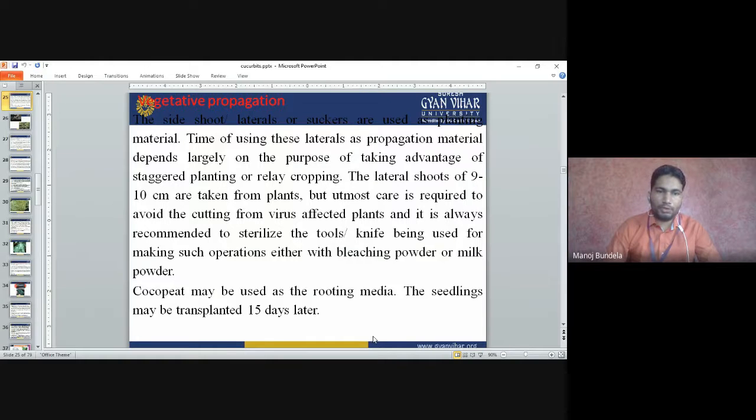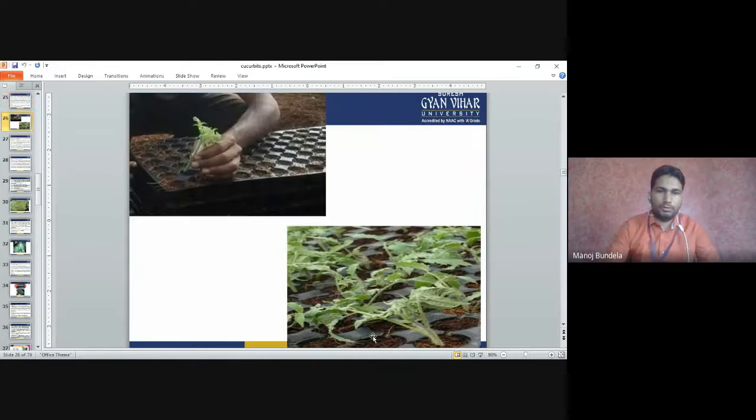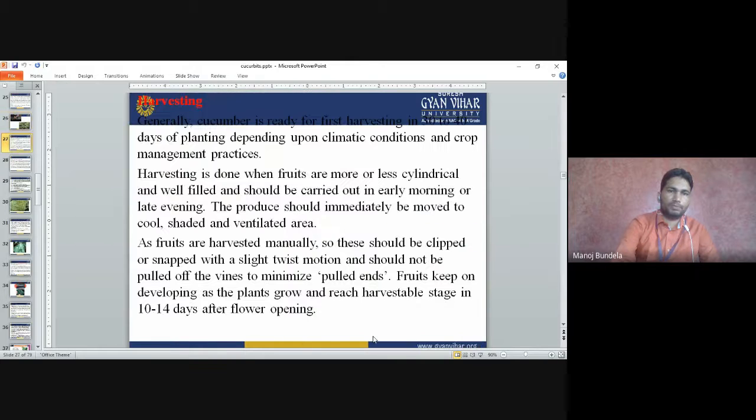Coco may be used as a rooting medium. The seedling may be transplanted 15 days later. So we can use the cutting method, and we can also use grafting. The vegetative method of propagation can be used.